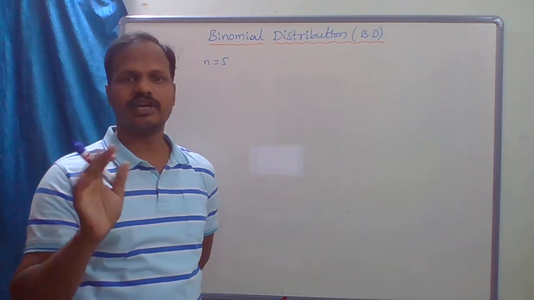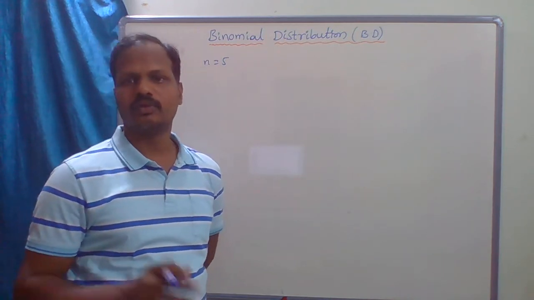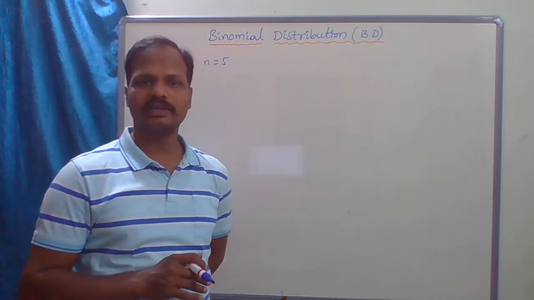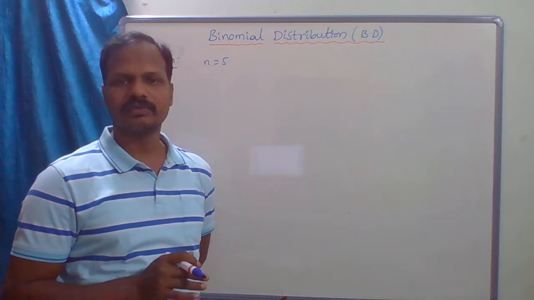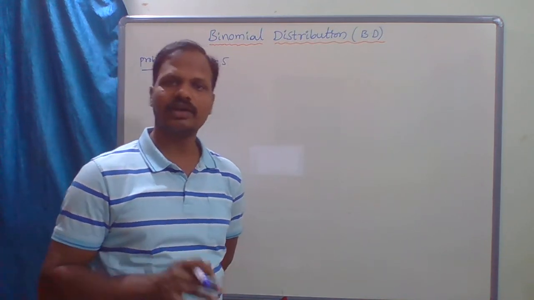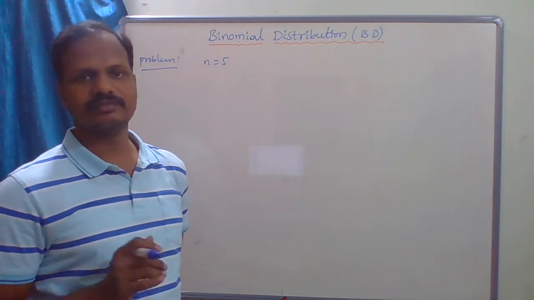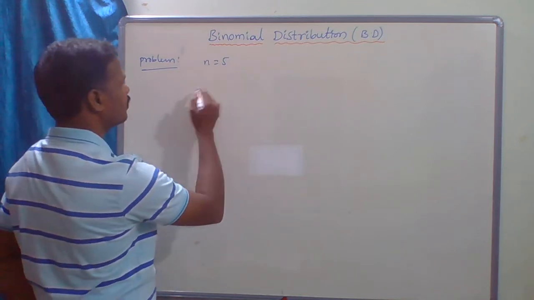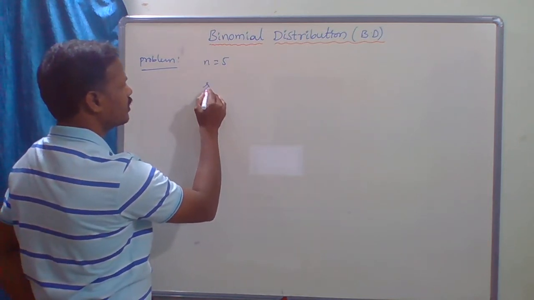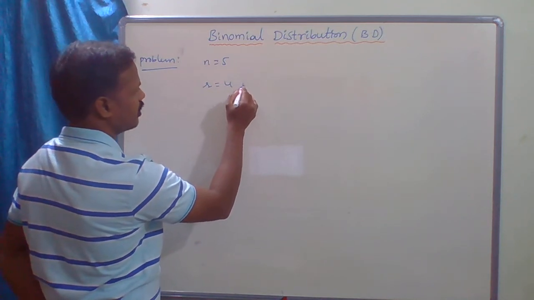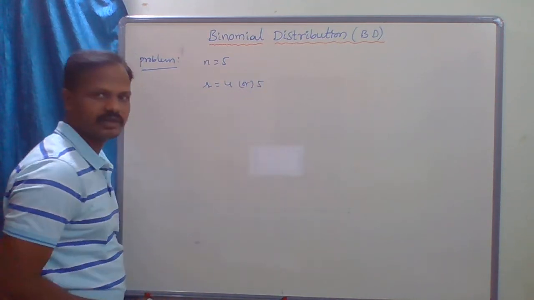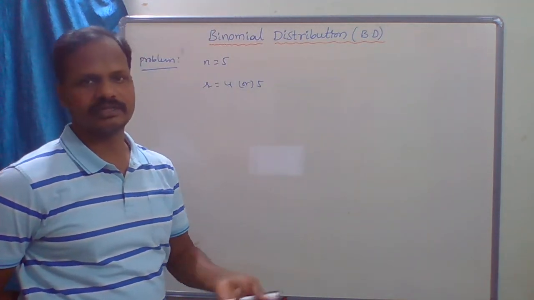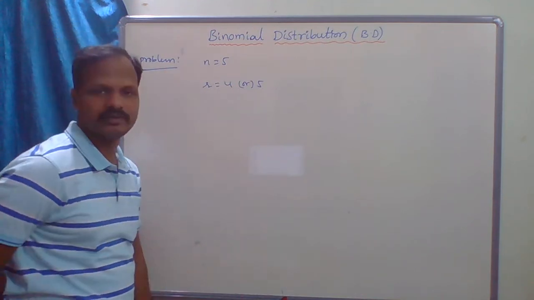So each question has 3 options, for example A, B, C. Only one of them is correct. Then the probability that a student will get 4 or more correct answers just by guessing is the answer. So here r equal to 4 or 5, because 4 or more means 4 or 5 questions correct by guessing. This is what we have to find.